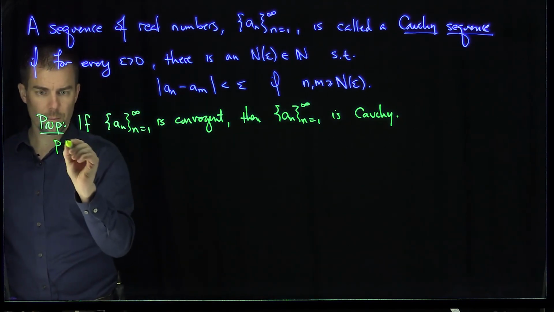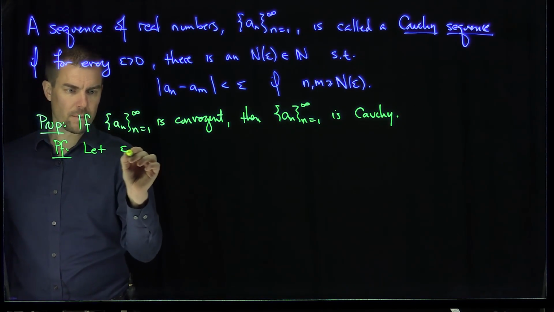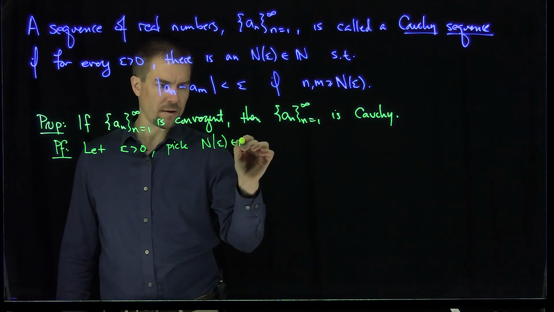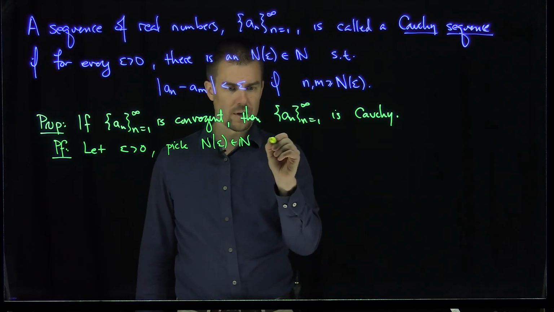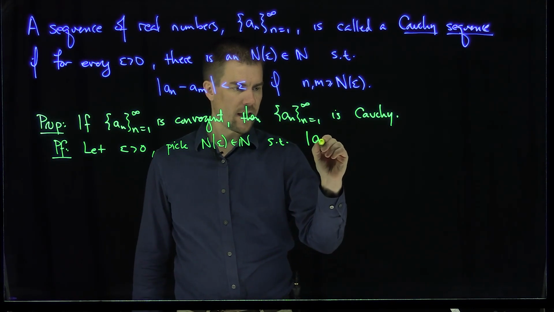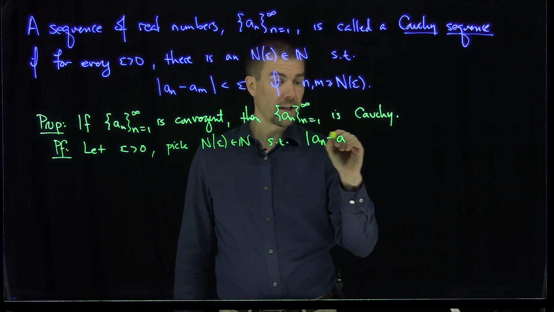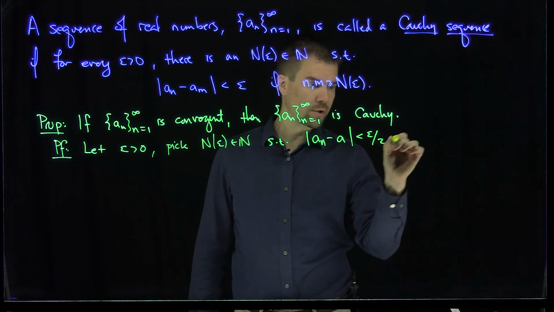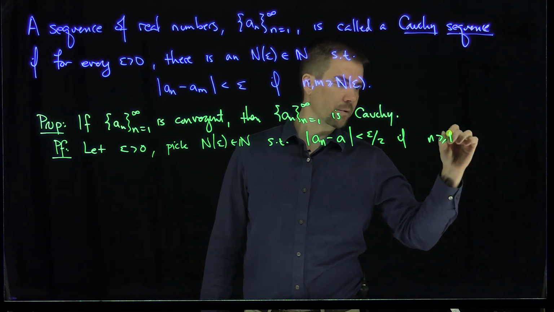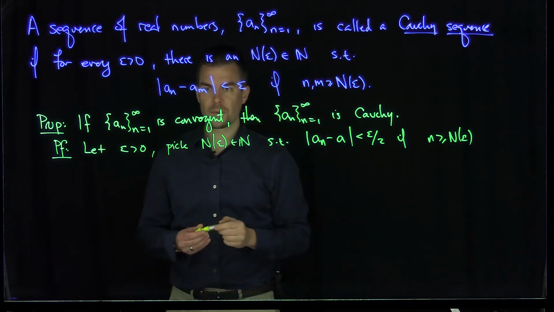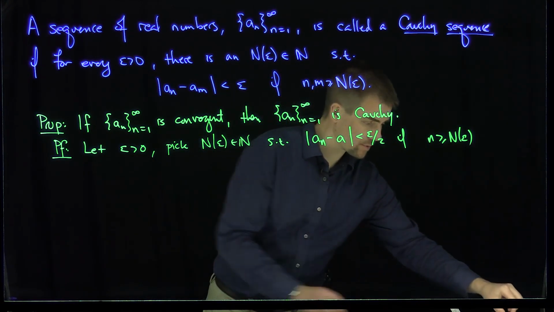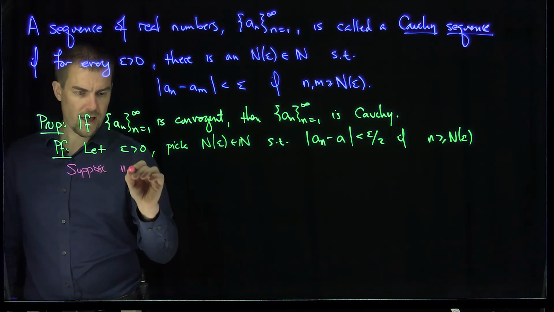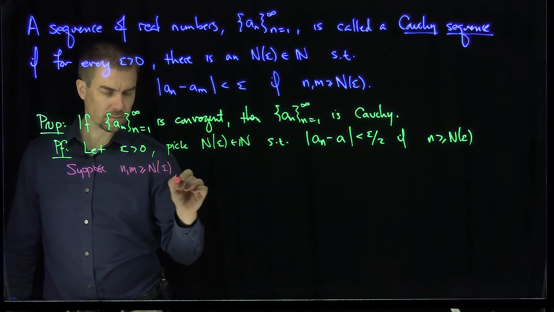Let's prove this. Proof: let epsilon be greater than 0 and pick an n epsilon in the natural numbers such that |a_n - a|, where a is the limit which we know exists by the definition of convergence, is less than epsilon over 2 if n is bigger than or equal to n epsilon. Okay? And now, here's the big part, suppose that both n and m are bigger than n epsilon, then